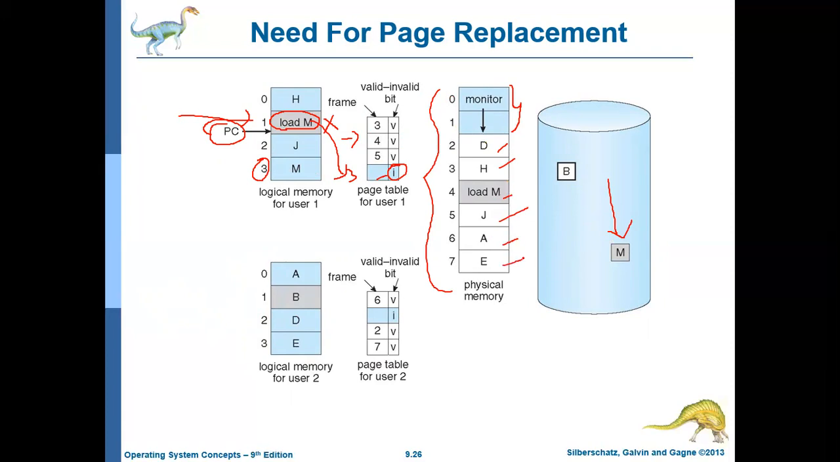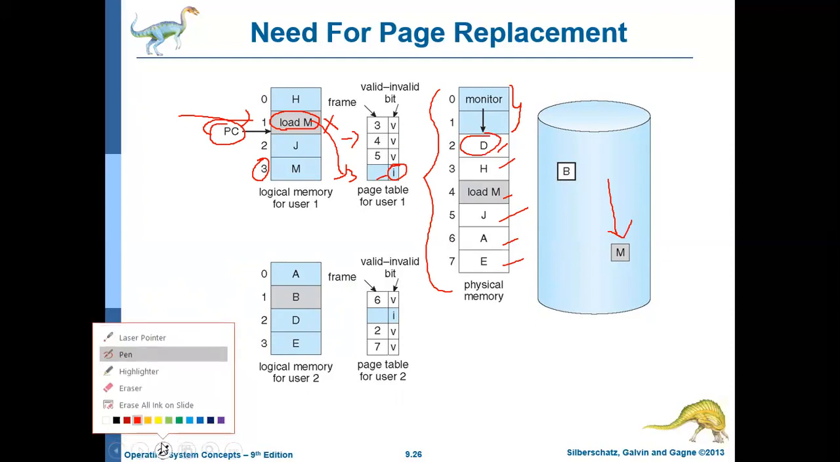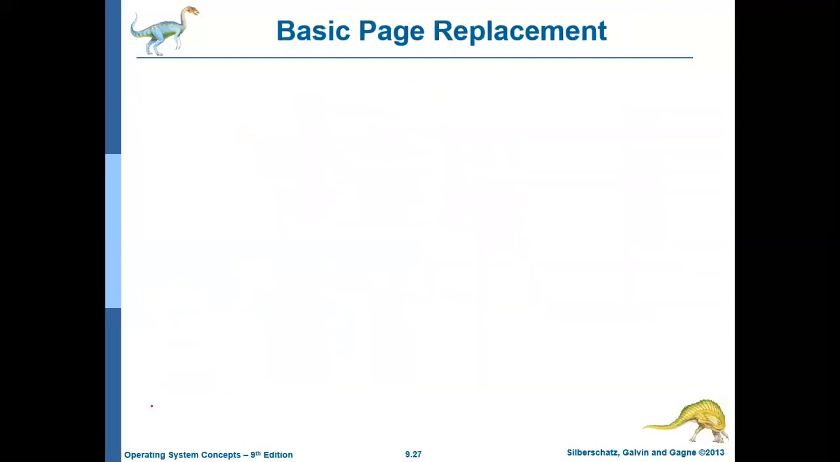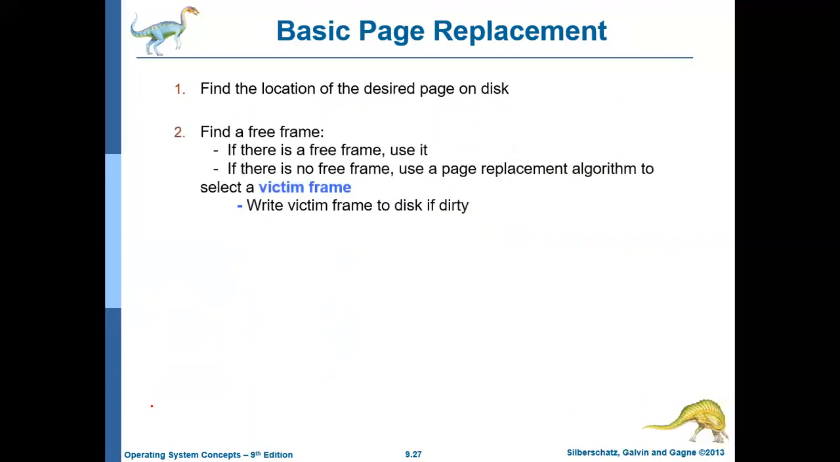Now what the operating system should do is replace any one of the pages. It should identify a victim and replace it. So this is the need for page replacement. And this is how the basic page replacement works. This you can call the algorithm for basic page replacement.